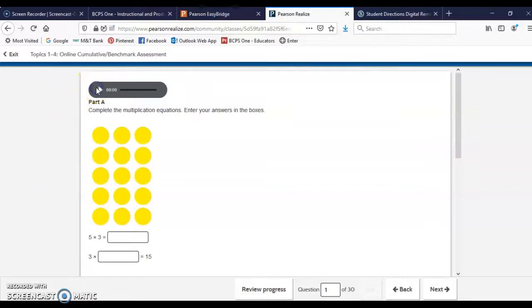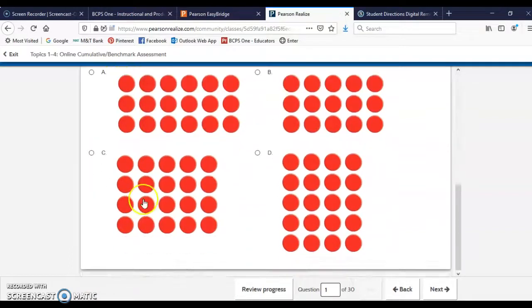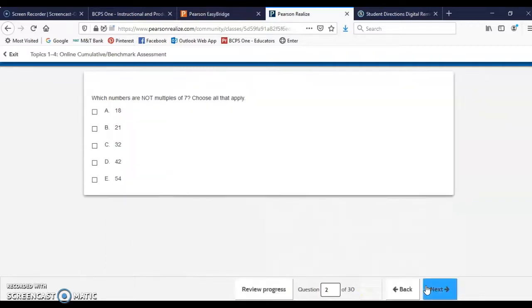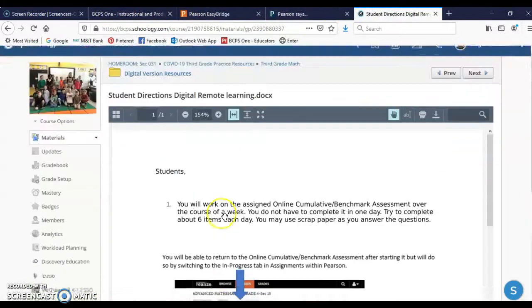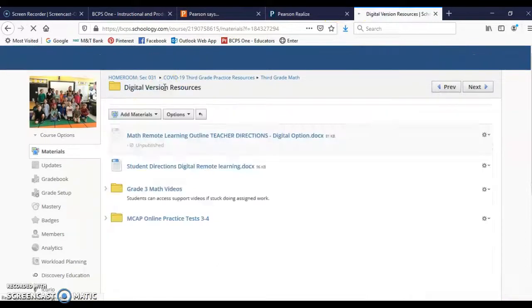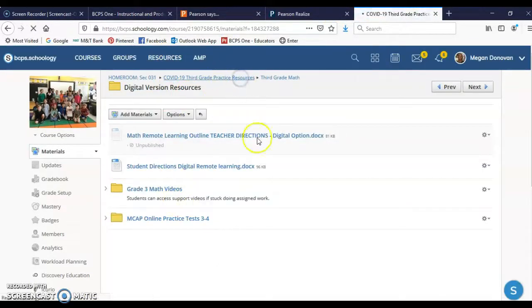You can get the questions to read to you. So you can do that, and then you'll figure them out. You will fill in your answers. Just make sure you scroll down to do part A and B, and then you will continue through that. If you have any questions, just contact your teacher, but this is the work for math this week, and the videos complement this, so if you're having trouble, go back to a video and see if there's one that can help you. Let's go back to the student. So that is math. Sorry for the confusion last week. We appreciate your patience while we work through this.